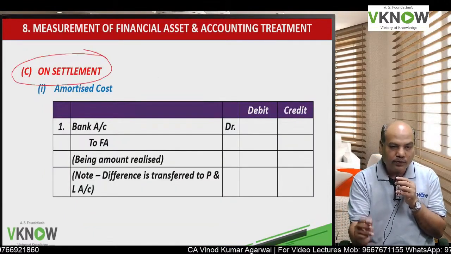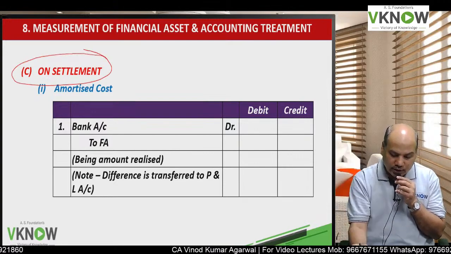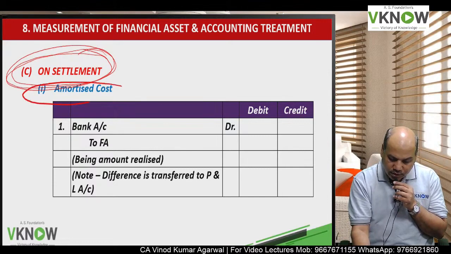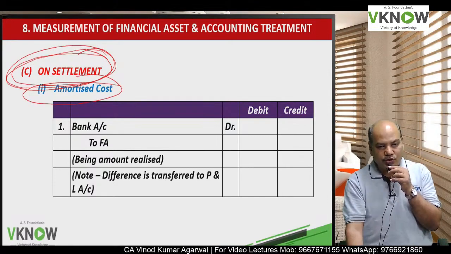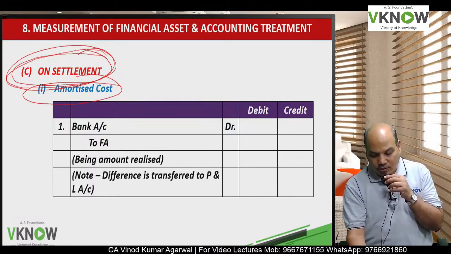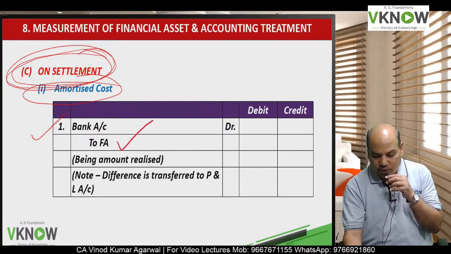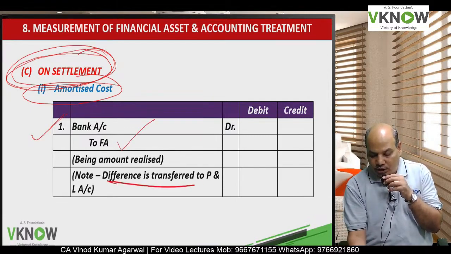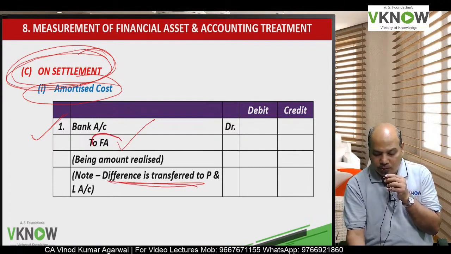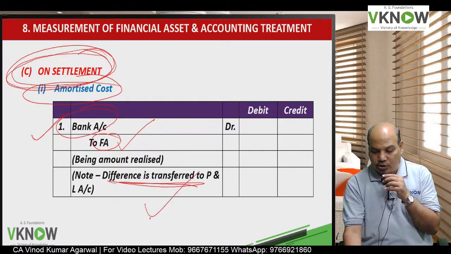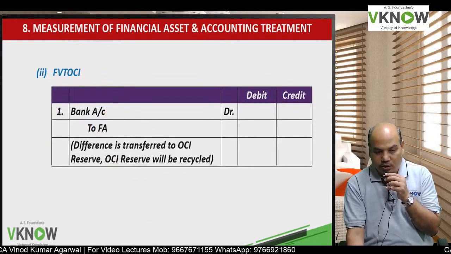Now short term financial asset on settlement, that means when we are going to settle it, and if it is an amortized cost instrument, you will receive the amount on settlement, bank account debit to financial asset. If there is any difference between book value and the consideration, you will transfer it to profit and loss account.